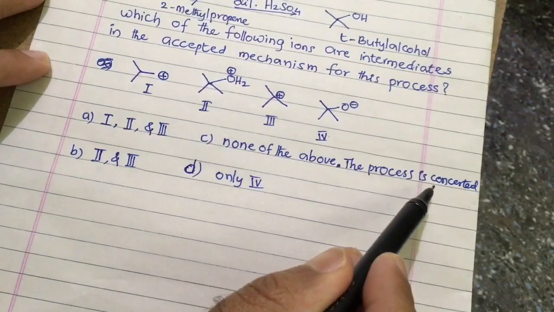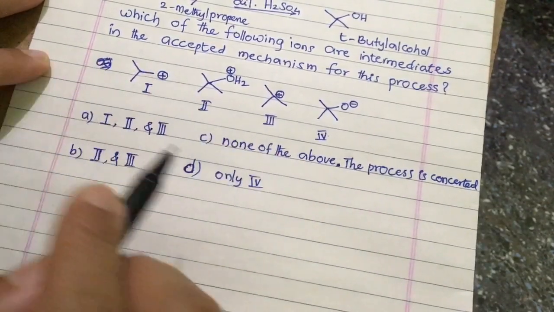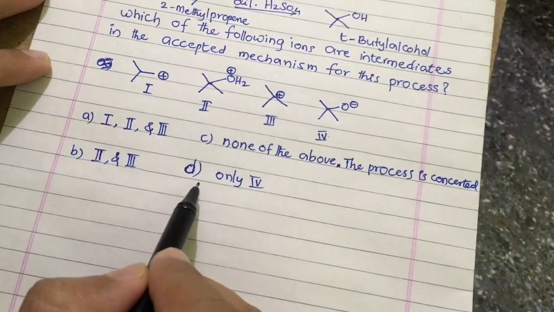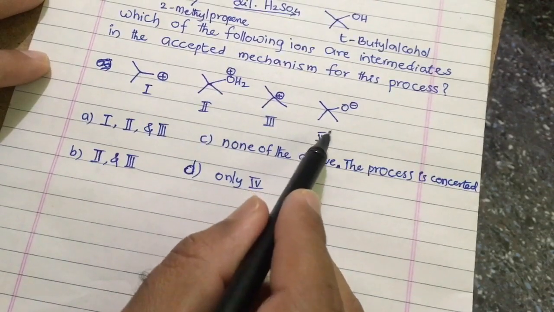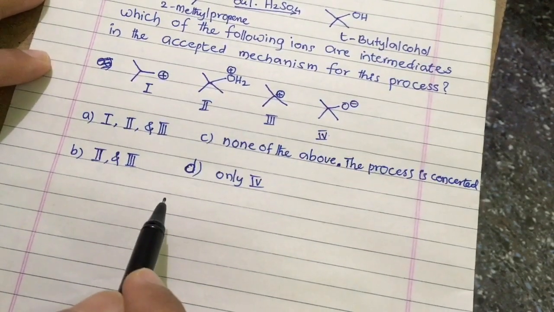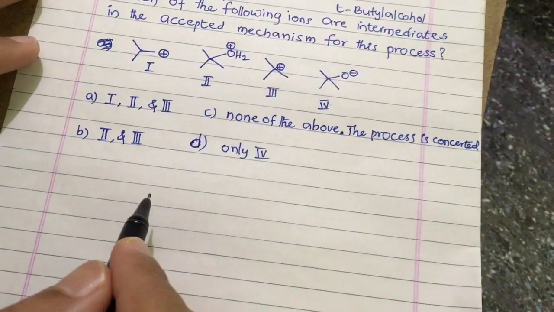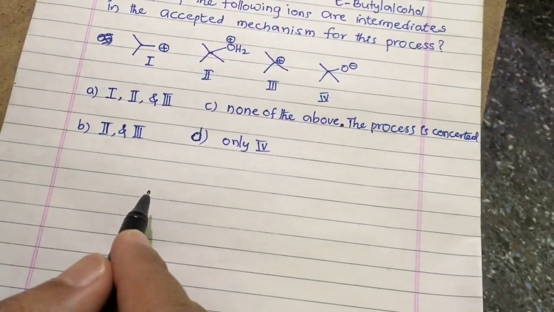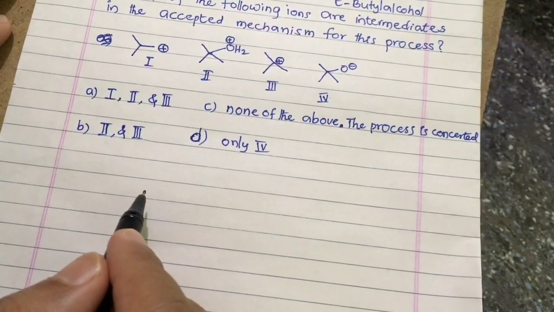The process is a concerted mechanism, a single step reaction. Option D: only 4 is the correct answer. Now decide which is the correct answer for this. Answer this question within 15 seconds.